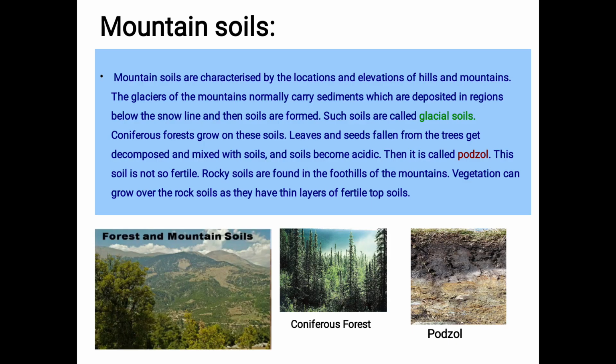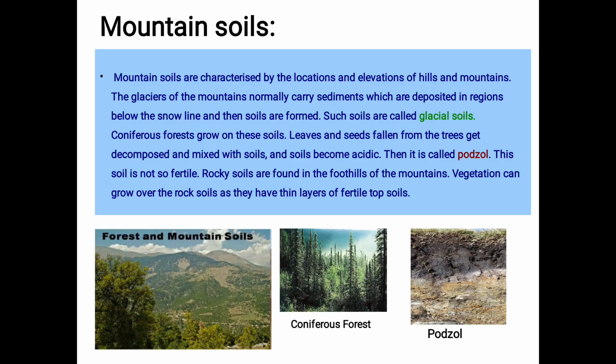Vegetation can grow over the rocky soils as they have a thin layer of fertile topsoil. So along with these rocky soils, they also have a very thin layer of fertile topsoil, and in that, vegetation can be grown. So we have cultivation in the forest areas, in the mountain regions. On that very thin layer of topsoil only, these trees and plants are grown. This is all about the mountain soils.